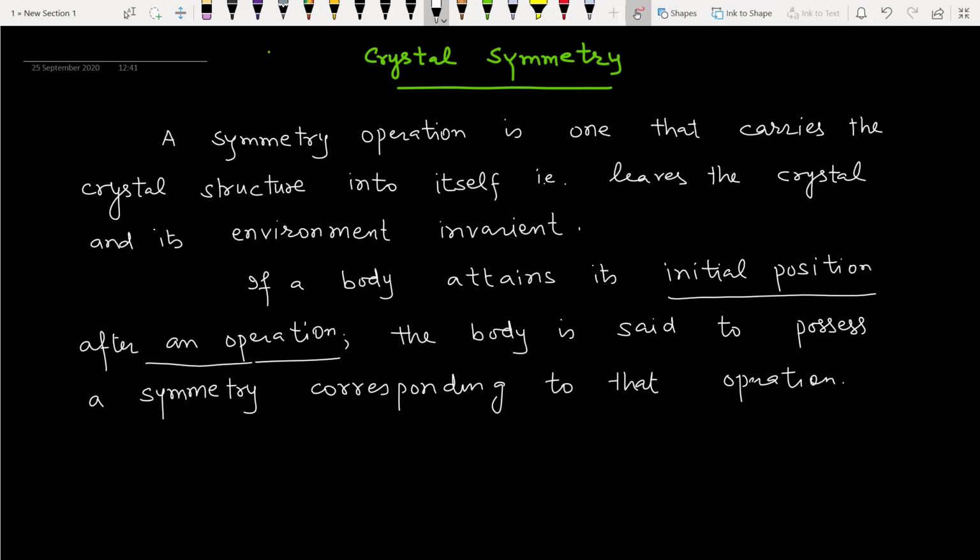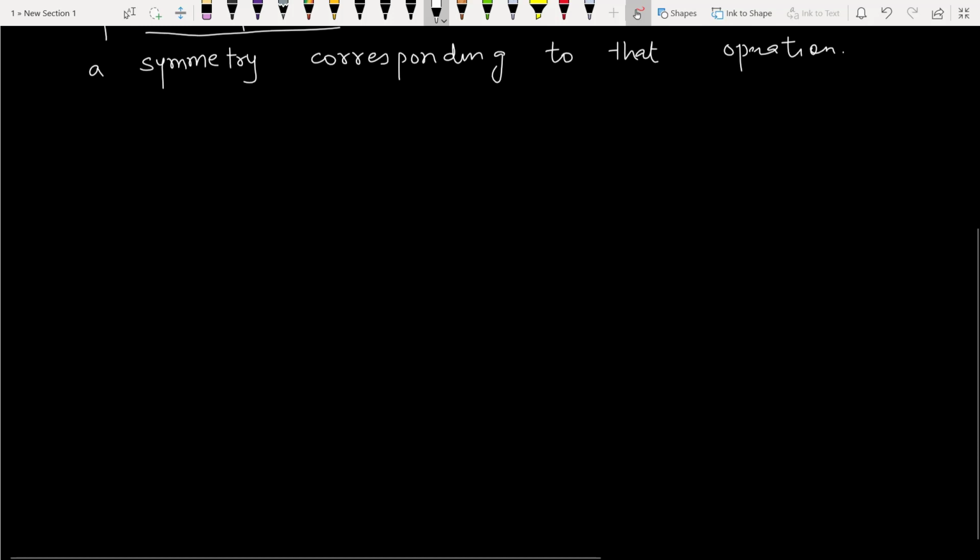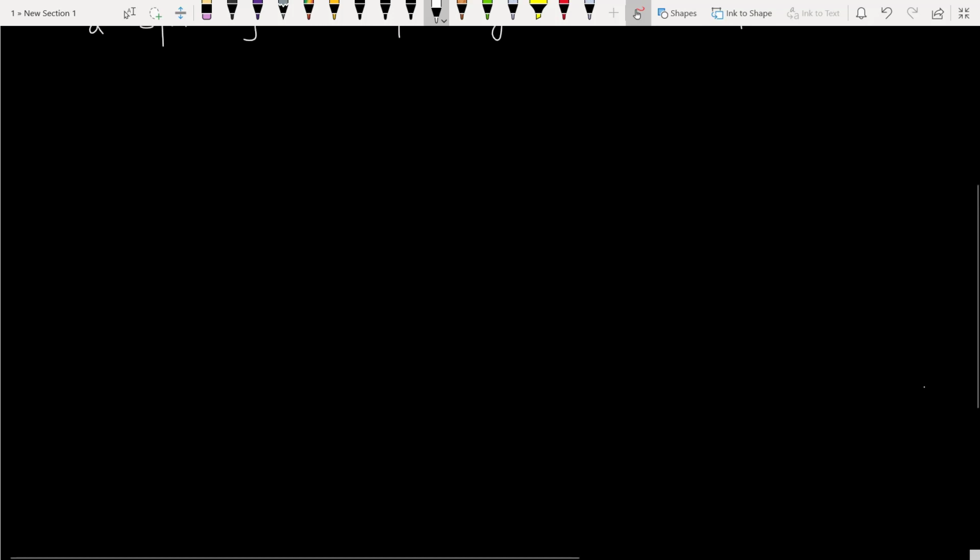So basically we deal with three kinds of symmetries in crystal structures. The first kind of symmetry is called rotational symmetry.